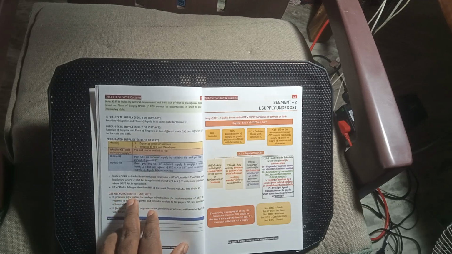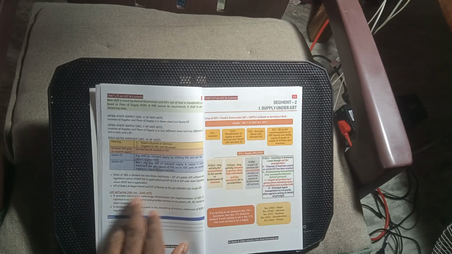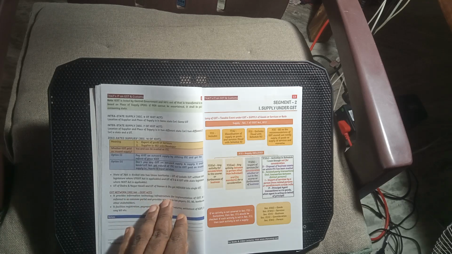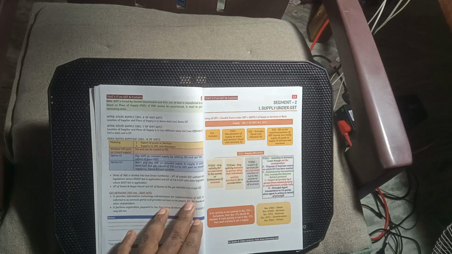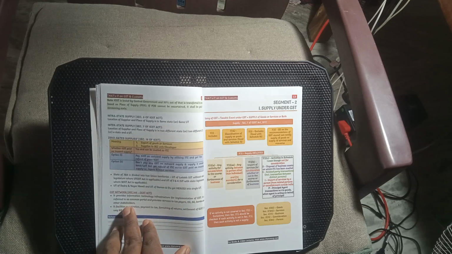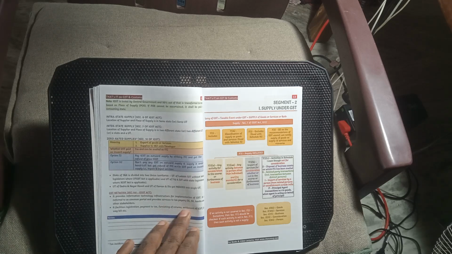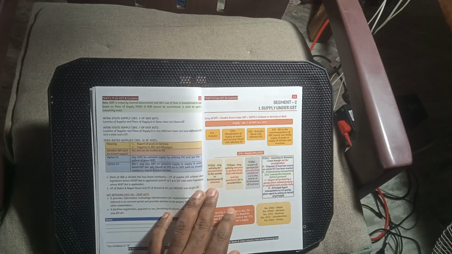GST Network, Section 146 of the GST Act. It provides information technology infrastructure for implementation of GST. It is referred to as the common portal and provides services to taxpayers, central government, state governments, banks and other stakeholders. It facilitates registration, payment of tax, filing of returns, settlement of IGST, and e-way bills.